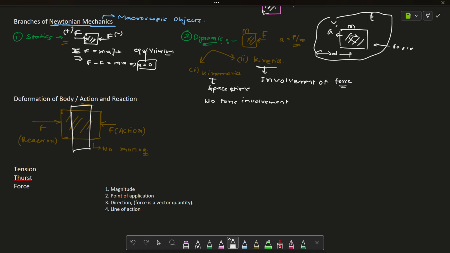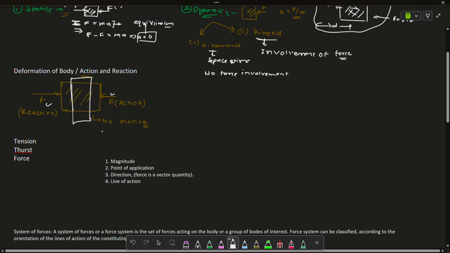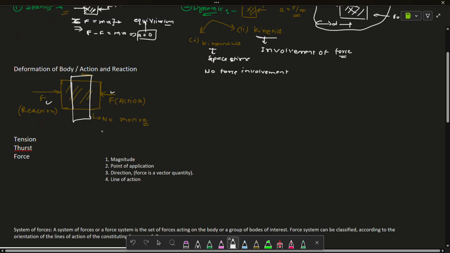That means a body changes its shape or size under the action of external forces, like you and your friend. The energy that you have given goes into deformation energy, which gets stored in the material and shows up as deformation of the body. So I hope deformation of body, action and reaction, you got it.